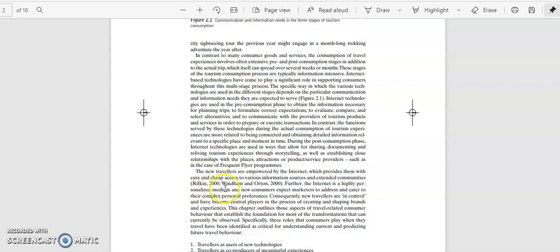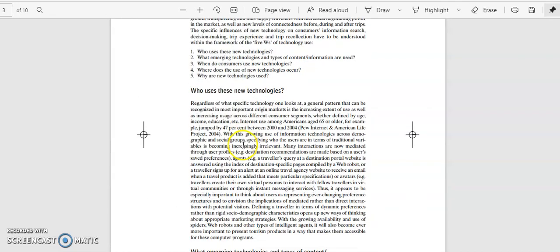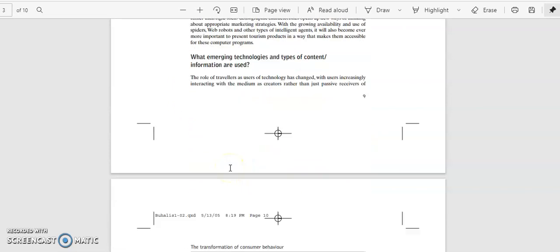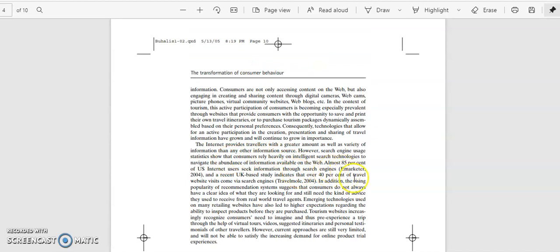Similarly, there are more citations. For example, here two authors in two different journals, their research is put together because the views might be similar. The new travelers are empowered by the internet, which provides them with easy and cheap access to various information sources and extended communities. So both of their views are put together here. That also can be done. Similarly, continuing further, again the work of different authors is always supposed to be in the bracket with the surname of the author and the year, two things which become important.